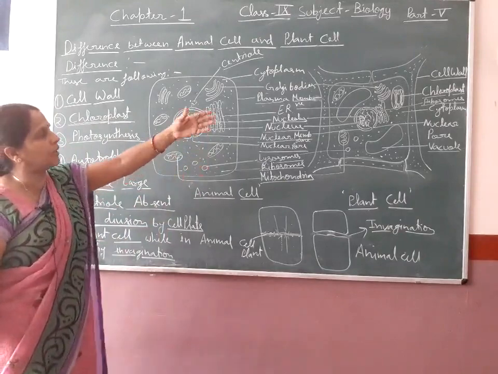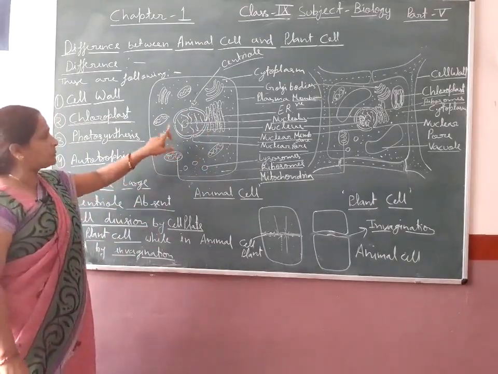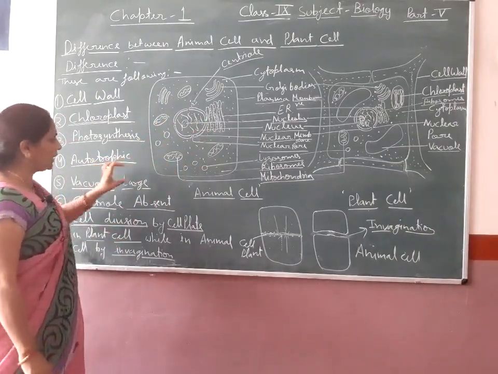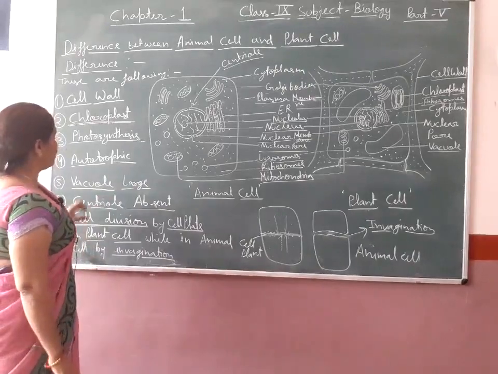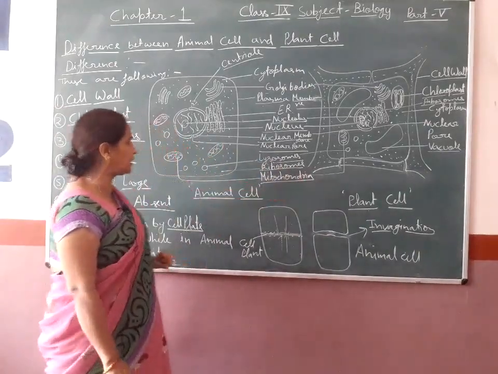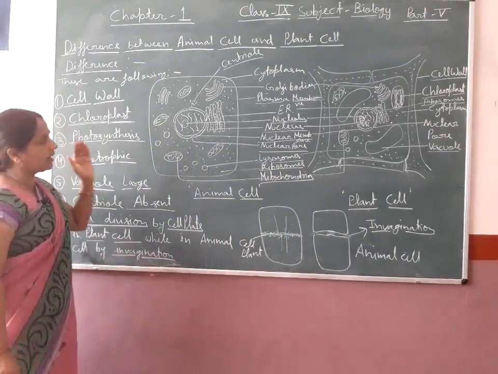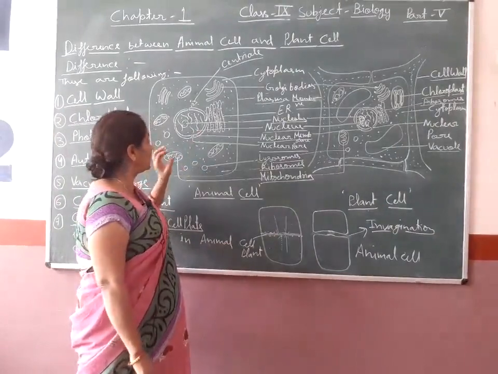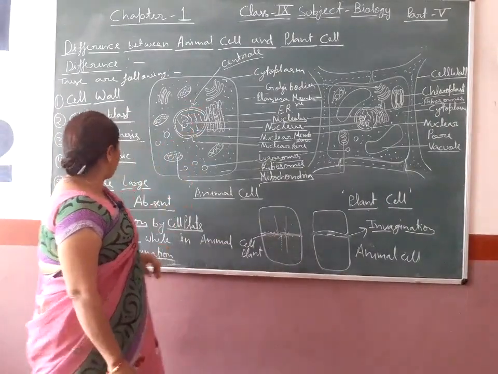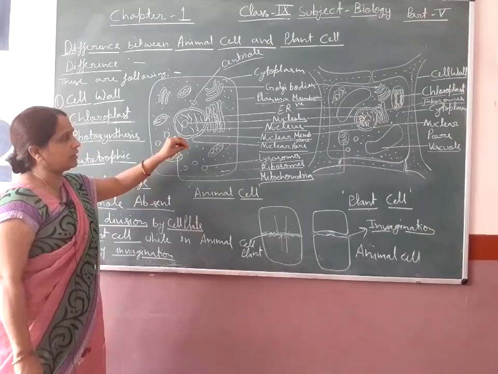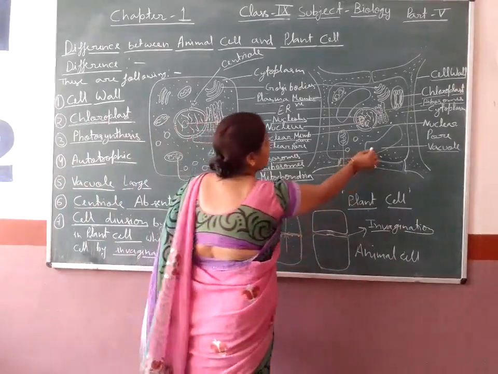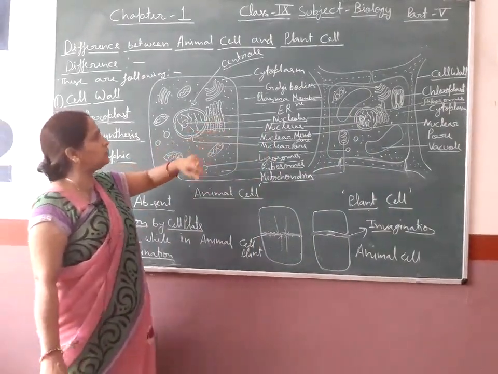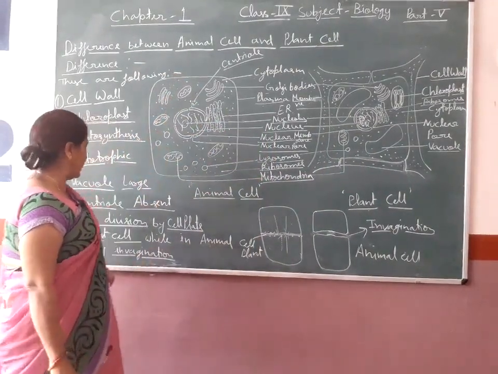Vacuoles are large in plant cell. It is absent at the adult stage. So it is not a very important characteristic for the differentiation of plant cell and animal cell, because at the adult stage only vacuoles are absent, but at the young stage vacuoles appear. So it is included here by the presence of large vacuole. Then centriole. Centriole is absent in plant cell, it is present in the animal cell.